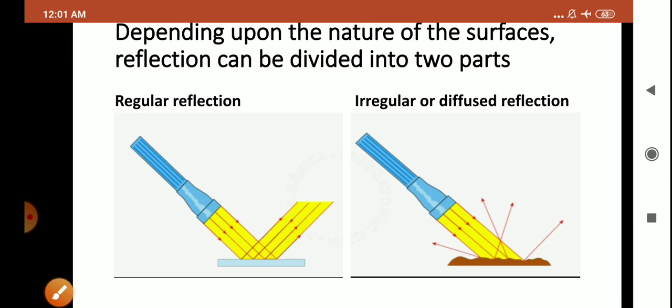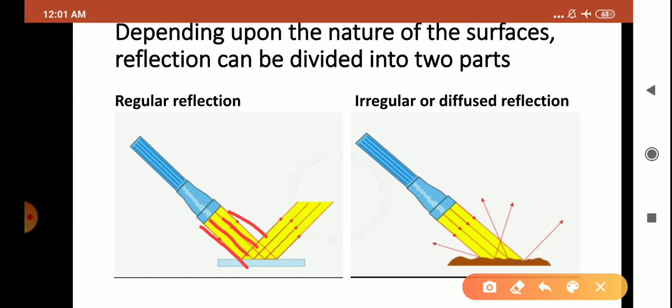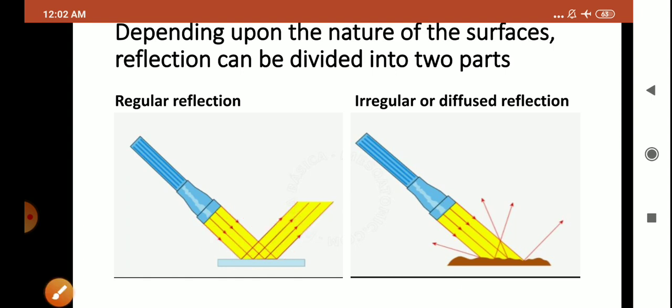Right children, you can see from the diagram also. See here, parallel rays of light are coming here, they are striking the surface and they are reflecting back in the same manner, in a definite direction. So this is your regular reflection. Whereas what is irregular or diffuse reflection? Irregular or diffuse reflection takes place on a rough surface.